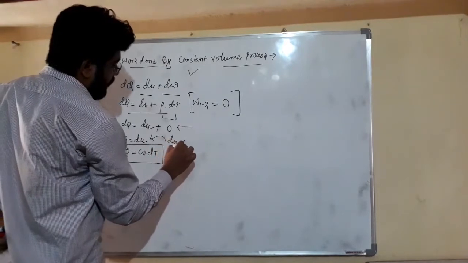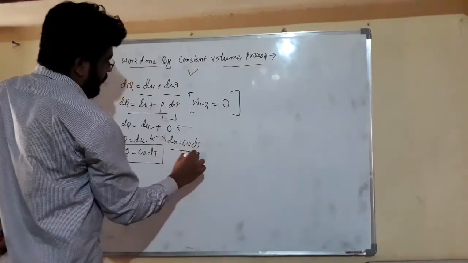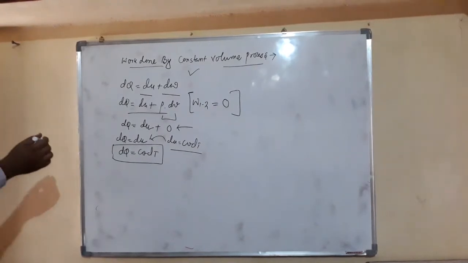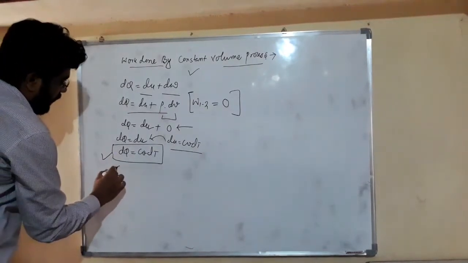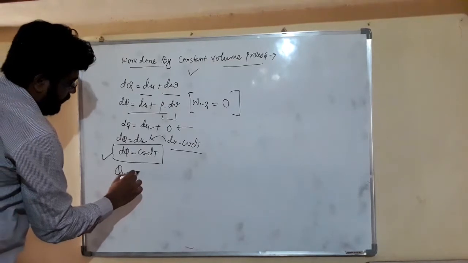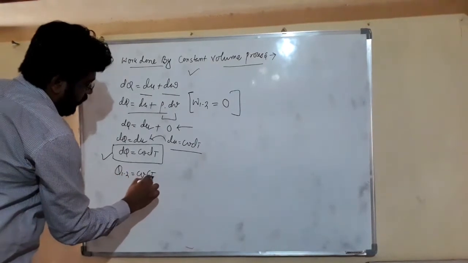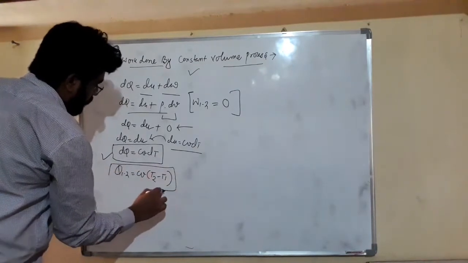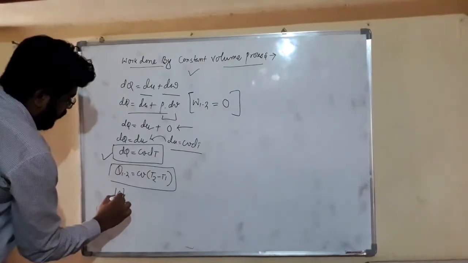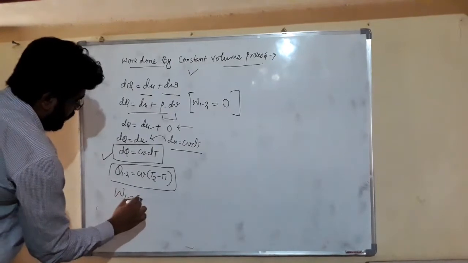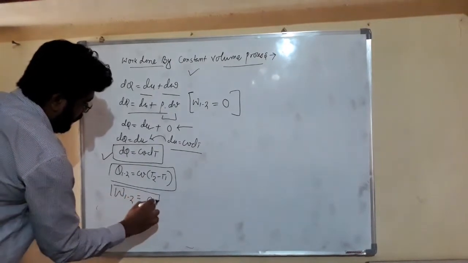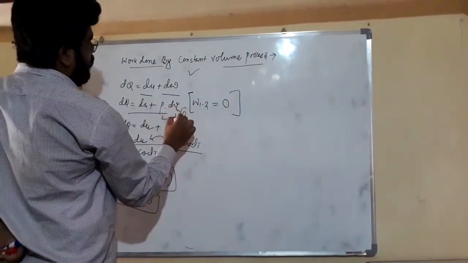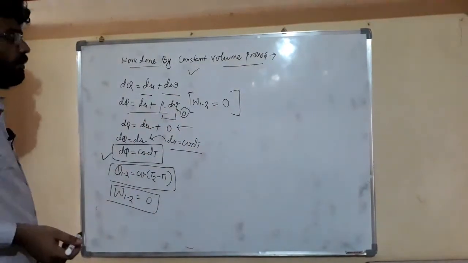So friends, in case of our constant volume process, heat transfer Q1 to 2 is equal to Cv times T2 minus T1, and our work transfer from 1 to 2 is equal to 0, because PdV and change in volume is 0, so work transfer is also 0.